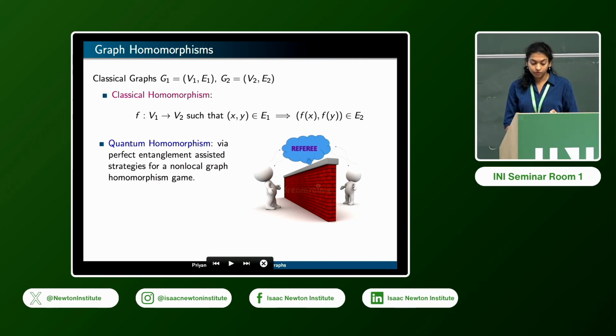Now there is an entanglement-assisted version of homomorphism, which is typically called quantum homomorphism, and this arises in the context of non-local games. In a non-local game, there are two parties who are cooperatively trying to convince a verifier about something by answering questions posed by the referee. They do this without communication with each other, but possibly by employing a strategy between them. There is a well-known game known as the non-local graph homomorphism game, and the winning quantum strategies for that game lead to a notion of quantum homomorphism between the graphs.